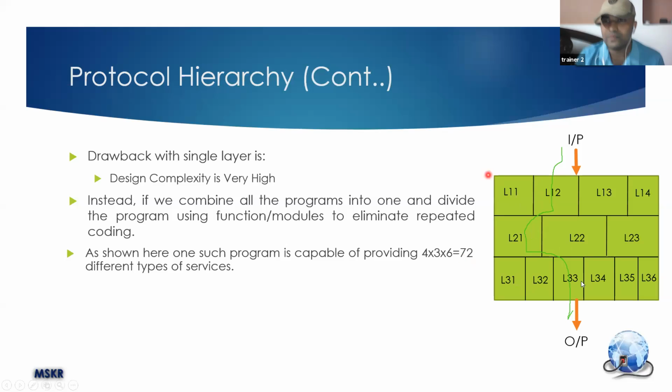So you have three baskets. In one basket you have four balls. In the second basket you have three balls. In the third basket you have six balls. You need to choose one ball from each basket. How many different ways of choosing those balls? That is nothing but 4 into 3 into 6, that is 72 different ways. Yes or no? 4C1 into 3C1 into 6C1. That is 72.